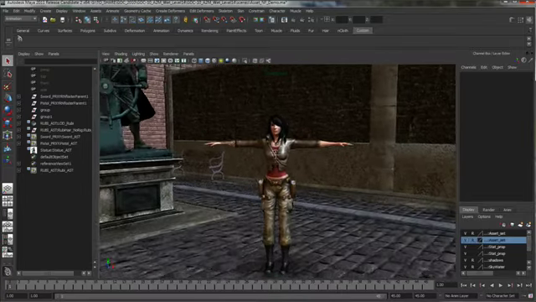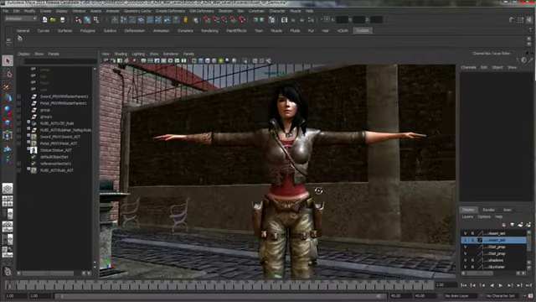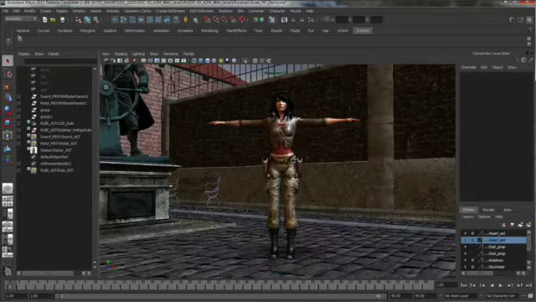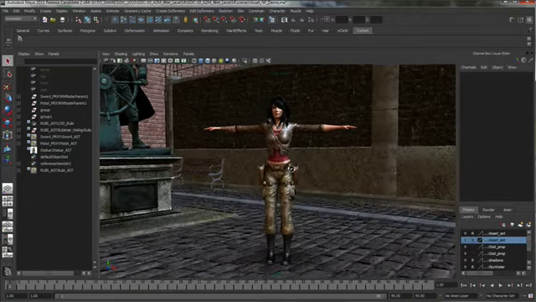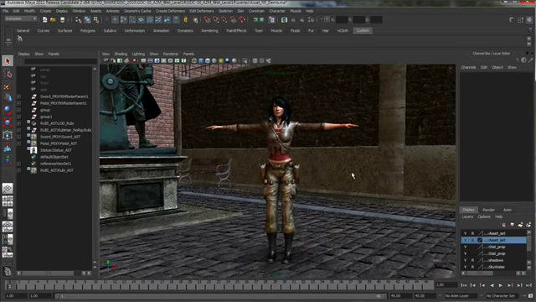So we're just going to move over here to the Ruby character once again from A2M's Wet Game. Another very cool new feature in Maya 2011 is the ability to create and use offline edits.